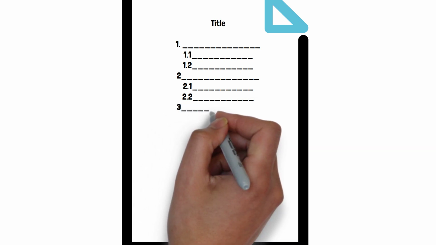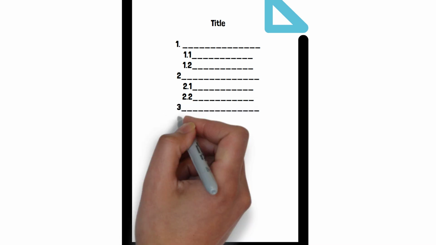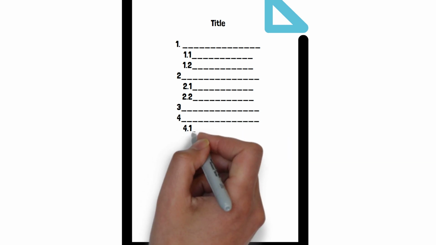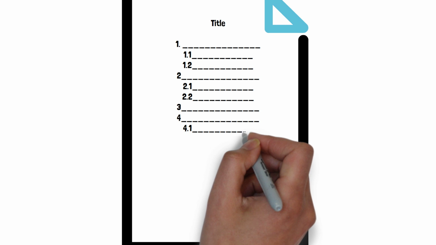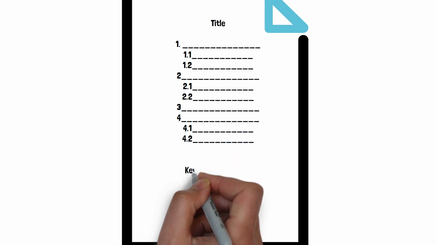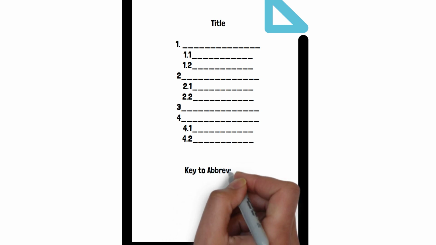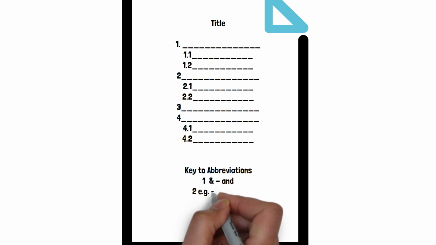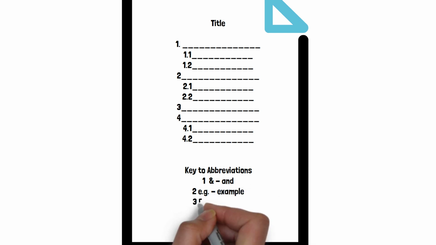Subpoints will depend on your main point. If the main point requires subpoints, there will be, and if it doesn't require, there won't be any subpoints. So you have to take that decision. Use at least 4 abbreviations. As you have to use at least 4 points in the same manner, you have to use at least 4 abbreviations. Otherwise, you will not get your marks for it.